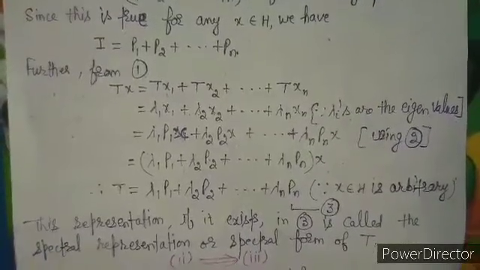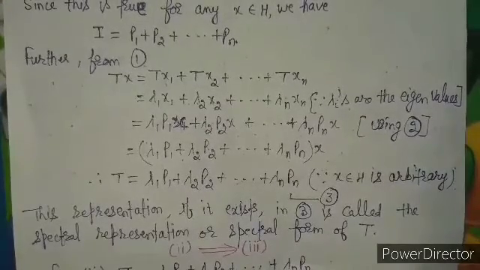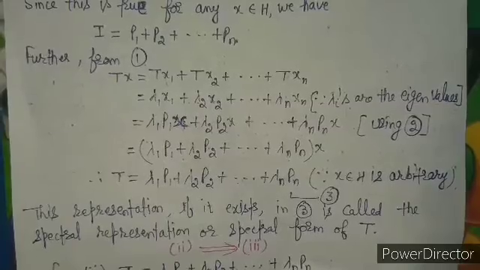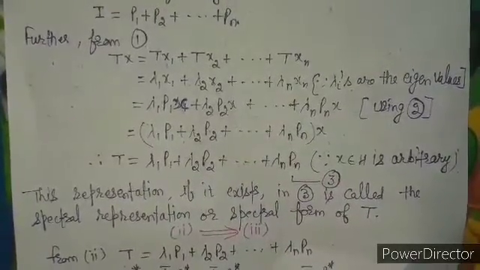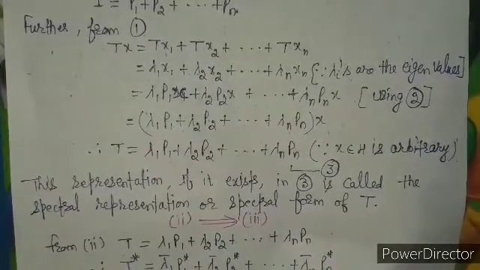Or rather, if you take it to the left side, again we get T minus lambda 1 P1 up to lambda n Pn applied to x equal to 0, but x is arbitrary, so this operator must be 0, and again we get T equal to lambda 1 P1 plus lambda 2 P2 plus up to so on lambda n Pn. We give this as 3, and this representation, if it exists, meaning if it is finite and definite, is called the spectral representation or spectral form of T. Because we are studying the spectral theorem for finite dimensional spaces, this representation is known as the spectral form of T.